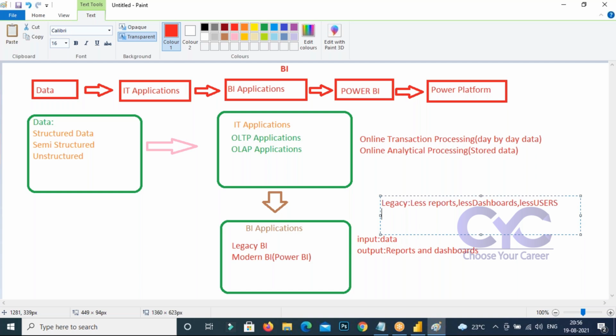On-premise means within the company, within the locality. It can also support cloud-based data, so it supports both. More expectations we are going to find in Power BI. That's the meaning of it.